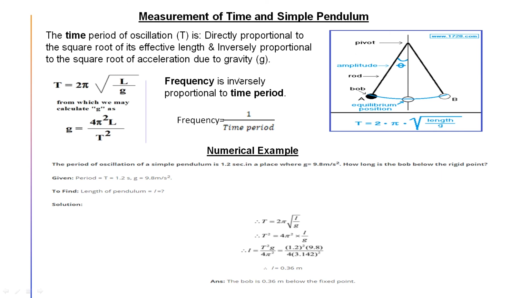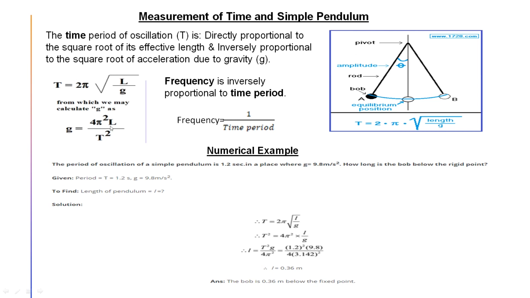Acceleration due to gravity, you will learn in the next chapter: due to the force of gravitation by the earth, an acceleration is produced in a body, which is known as acceleration due to gravity. The time period of oscillation of a simple pendulum is T equals 2 pi root over L by G. And from this equation, we can find out the value of gravitational acceleration.